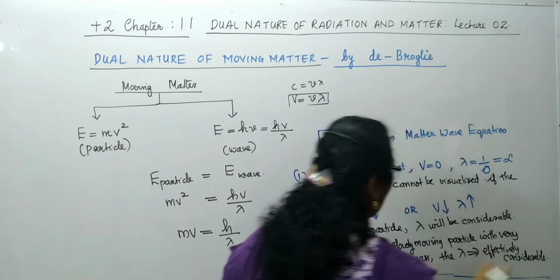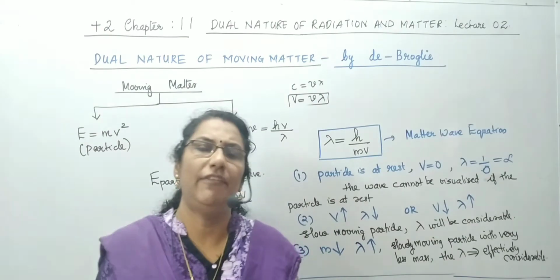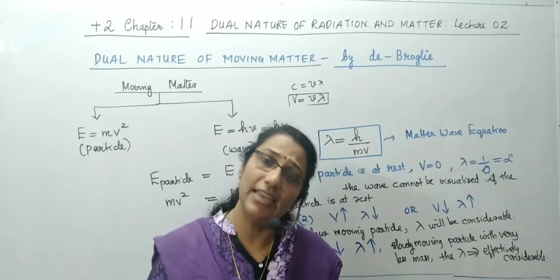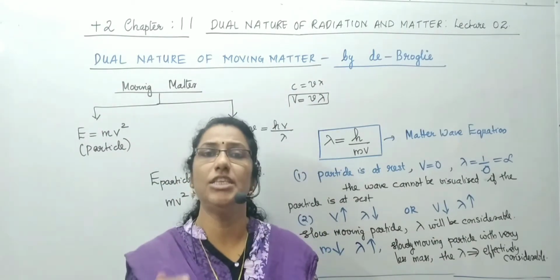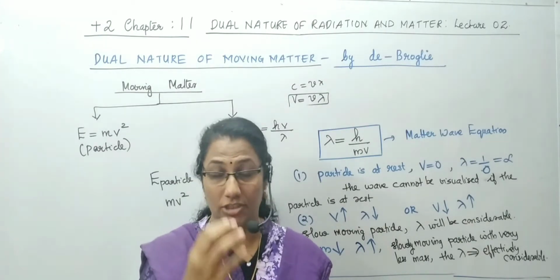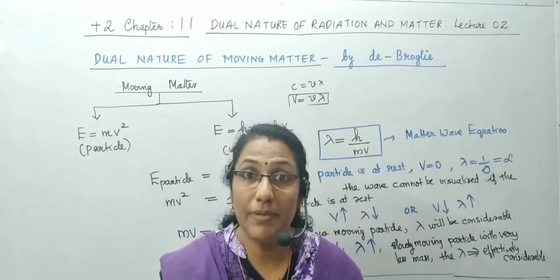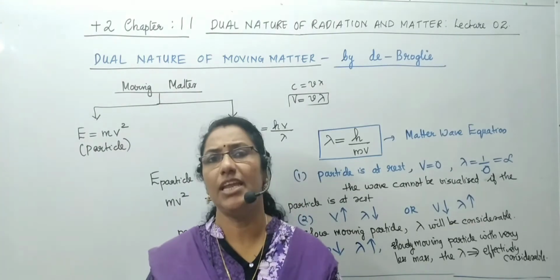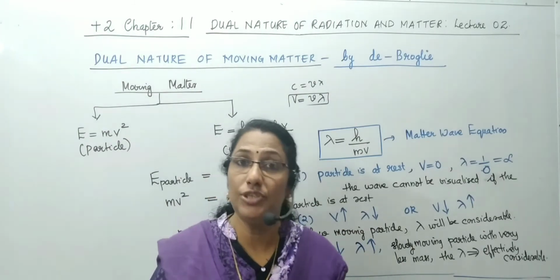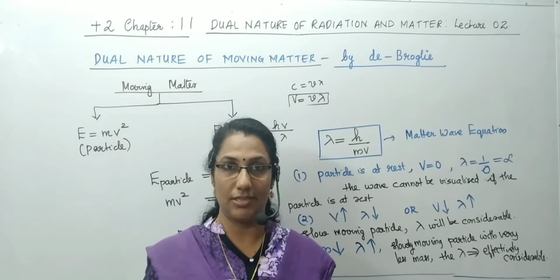According to de Broglie, if the matter is moving with a very slow speed and the mass of this particle is very less, the wavelength accompanying that moving matter will be effectively considerable. So you have to take a matter with very less mass which can move with a very slow speed.